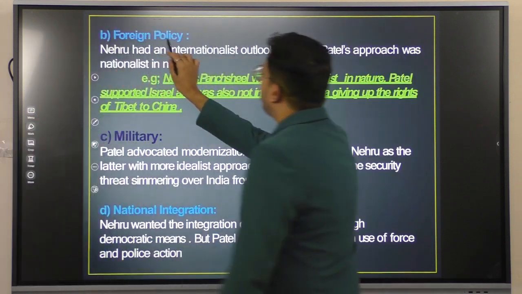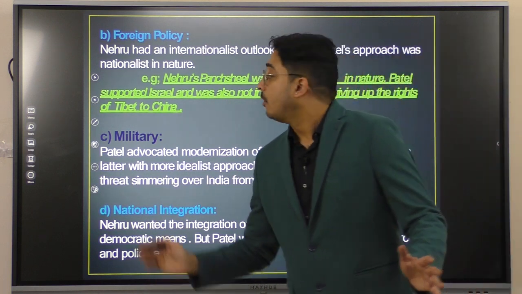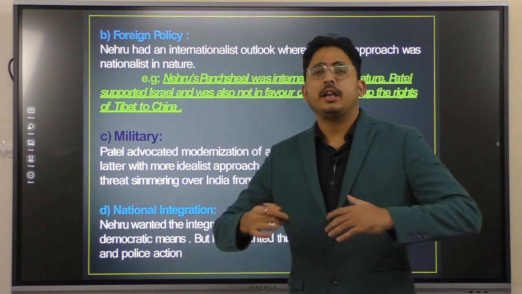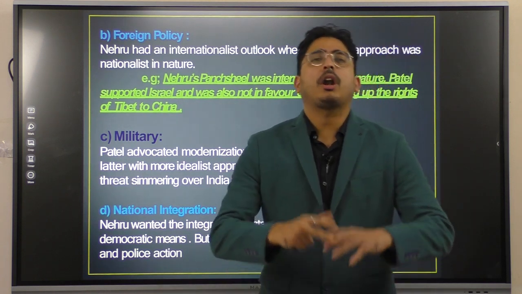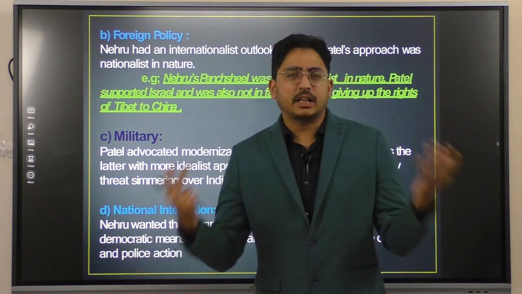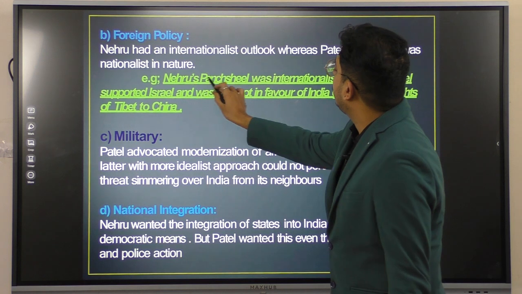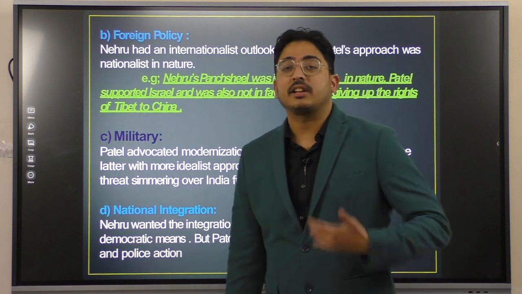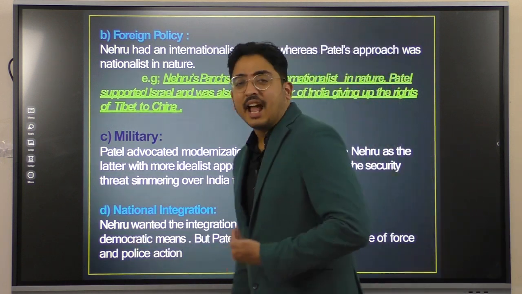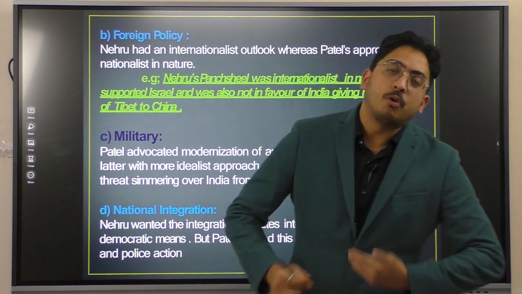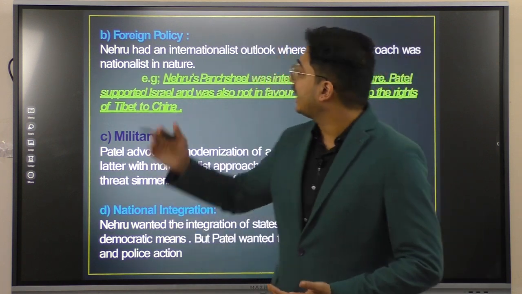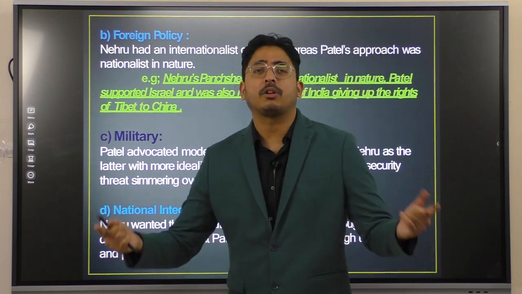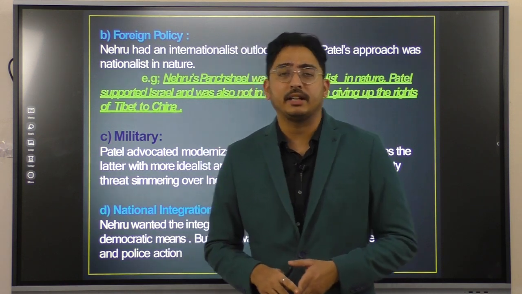Second is foreign policy. What were the differences? Nehru had a very internationalist approach. He wanted to keep good relations with all our foreign neighbors and other countries also. One example is Nehru's Panchsheel. Panchsheel was internationalist in nature, whereas Patel's approach was very nationalist. Patel always wanted national integration, but Nehru was more of an internationalist character. You can also write one more example, the non-alignment movement. Nehru was also a pioneer of the non-alignment movement of 1961.